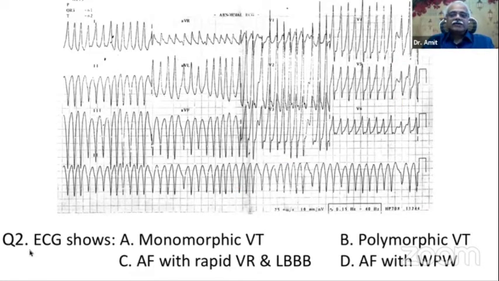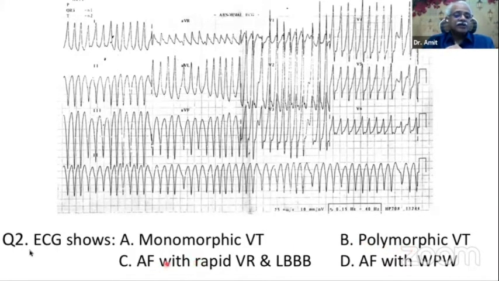All right, so now the next ECG is also a wide QRS tachycardia. The questions to you are, what is this? Is this a monomorphic type of ventricular tachycardia? Is this a polymorphic type of ventricular tachycardia?